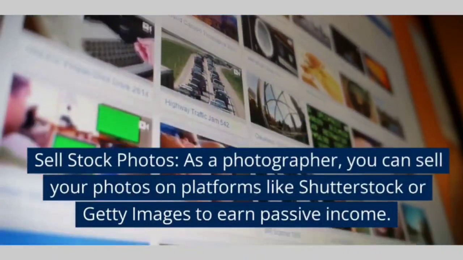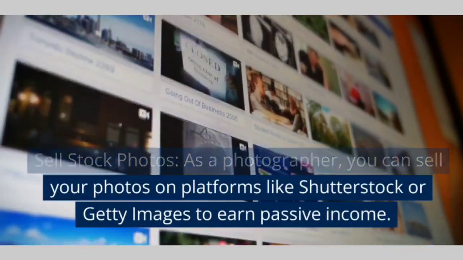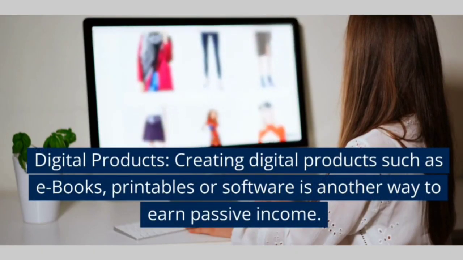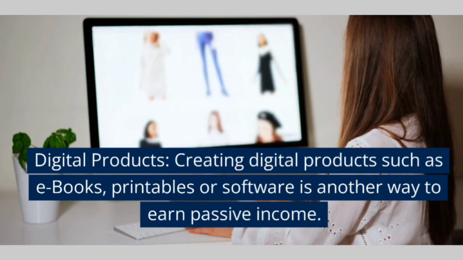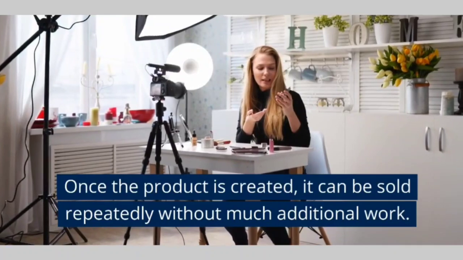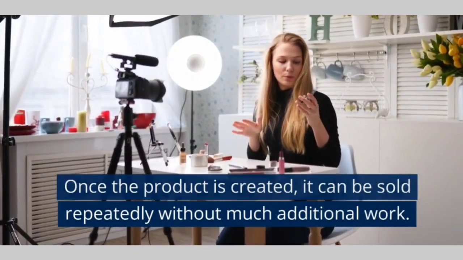As a photographer, you can sell your photos on platforms like Shutterstock or Getty Images to earn passive income. Digital products. Creating digital products such as e-books, printables or software is another way to earn passive income. Once the product is created, it can be sold repeatedly without much additional work.